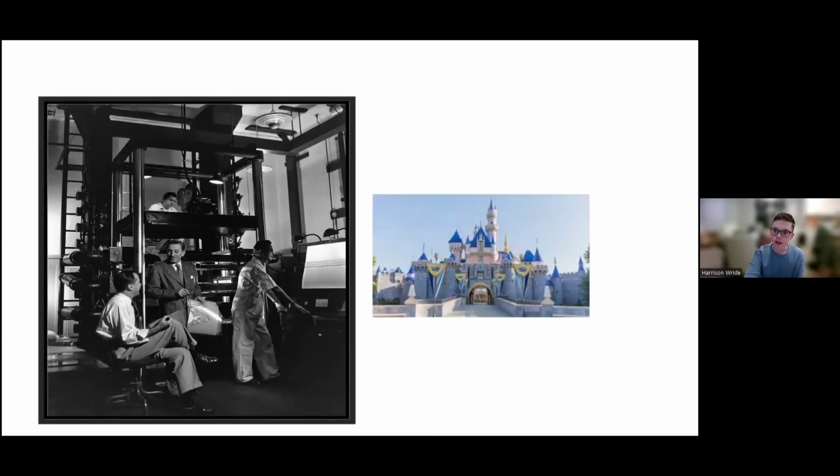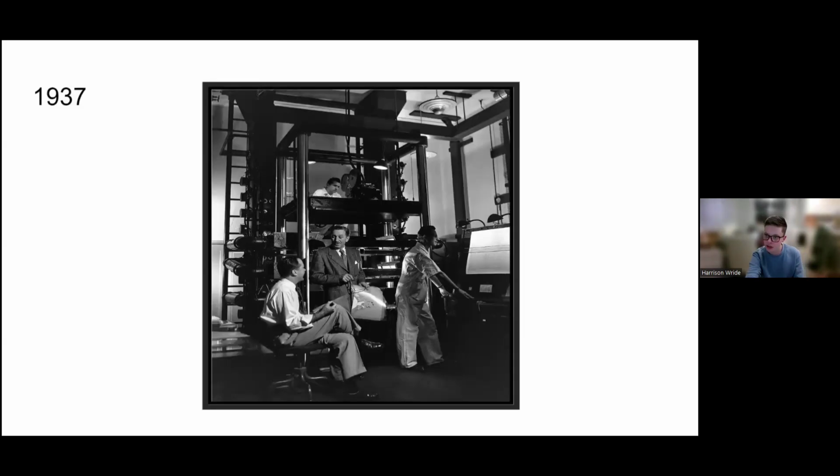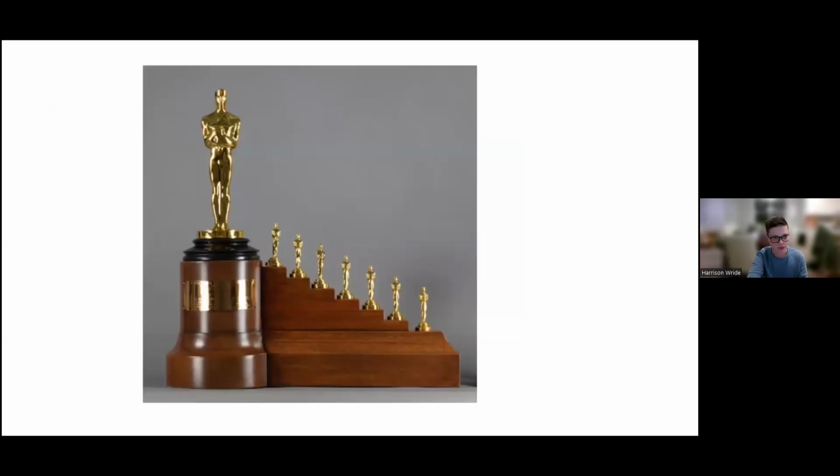Walt created theme parks, so he opened Disneyland in 1955 and then died in 1966 during the construction of Disney World. So of his many accomplishments, two of the most impactful were creating the multiplane camera and the Disney parks. So in 1937, he creates the multiplane camera. This revolutionized cartoons at that time. One of the films to use this was Snow White and the Seven Dwarfs, which got its own custom award.